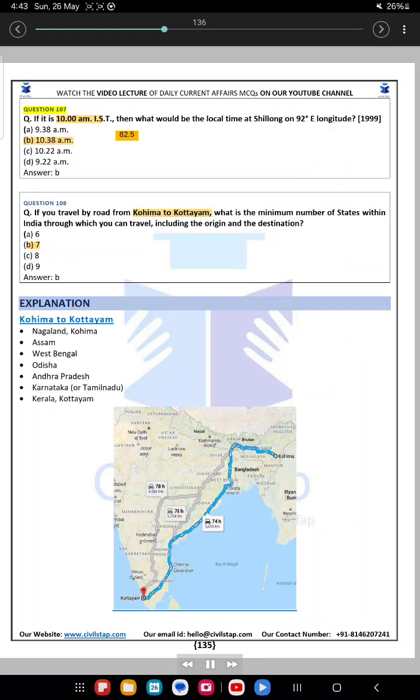Question 107. If it is 10 am IST, then what would be the local time at Shillong on 92 degrees E longitude? 1999. A. 9:38 am. B. 10:38 am. C. 10:22 am. D. 9:22 am. Answer. B.